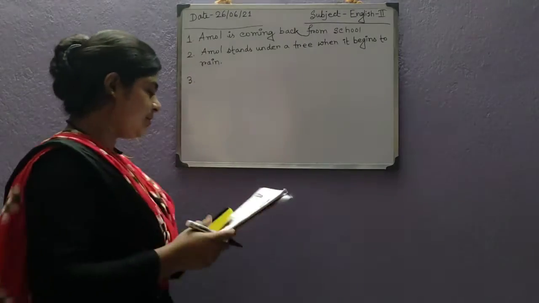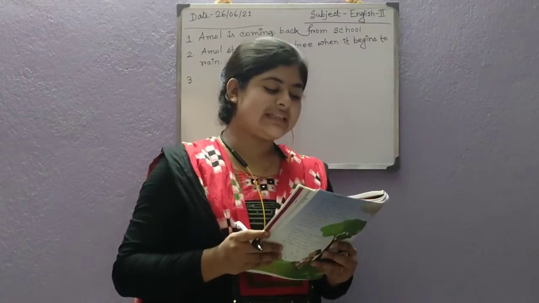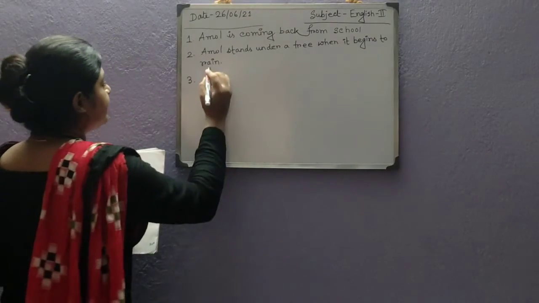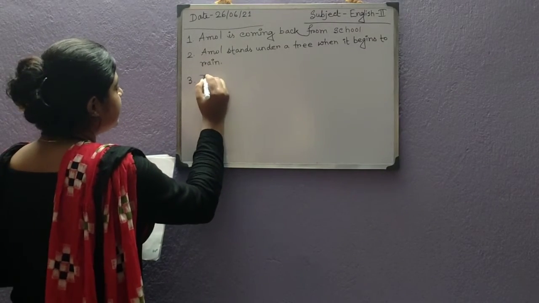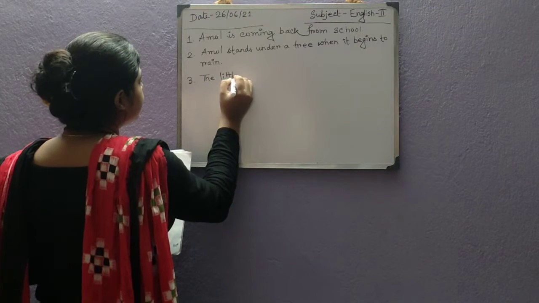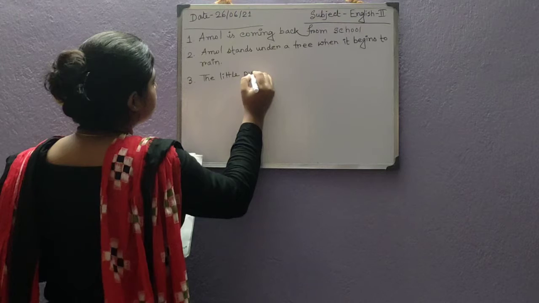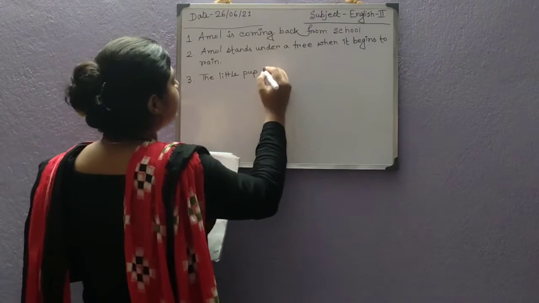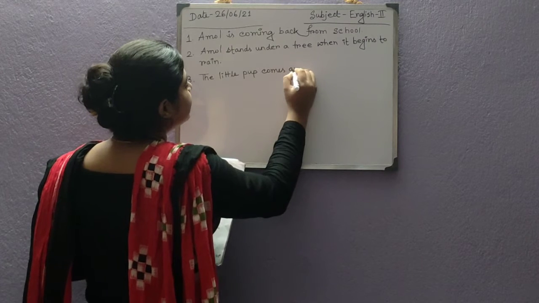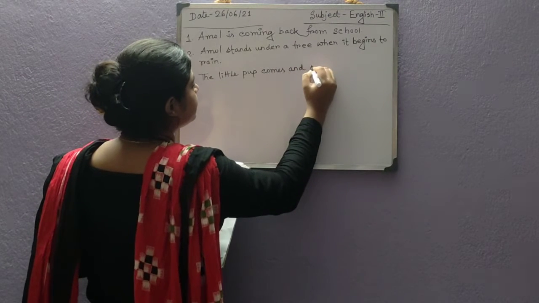Next question. Who comes and stands near him? So, we have read it in the book that the little pup, means puppy, the little pup comes and stands near him.